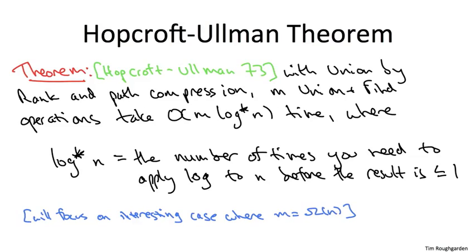But over a sequence of m operations, the average amount of work we do on a per operation basis is only log star of n. This is exactly the sort of so-called amortized analysis that we did in our very first union find implementation with eager unions. We agreed that particular unions might take linear time, but over a sequence of unions we spent only logarithmic time. So the same thing is here, with the exception that we're getting a radically better on average running time bound of log star n over a sequence.